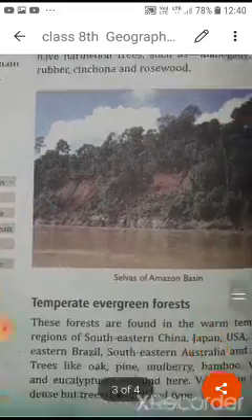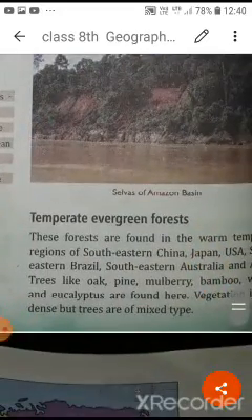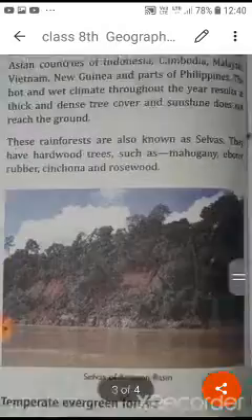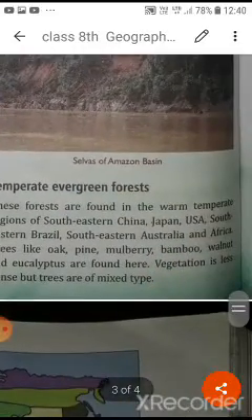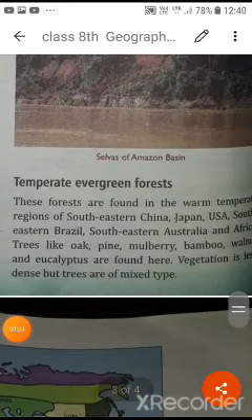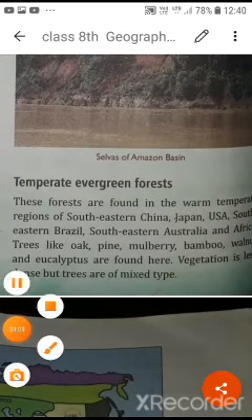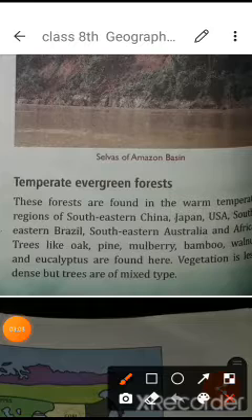Now, afterwards, students, we can understand the temperate evergreen forest. I have just explained that with the latitudinal lines you can understand the area which comes in the torrid zone; they are known as the tropical ones.